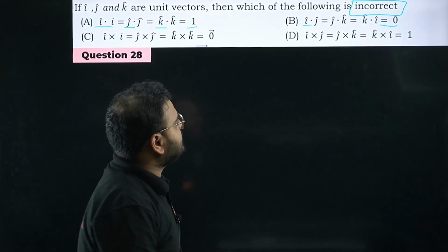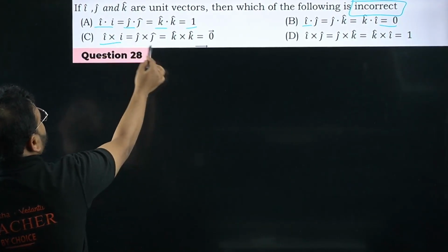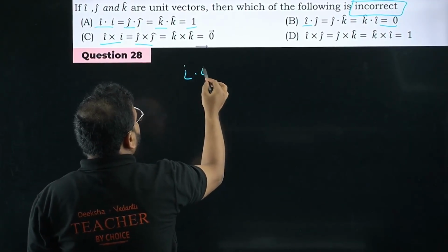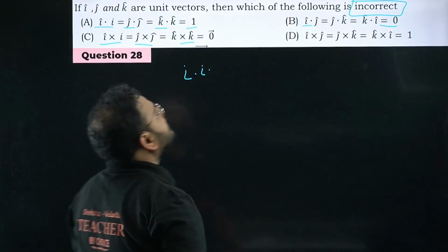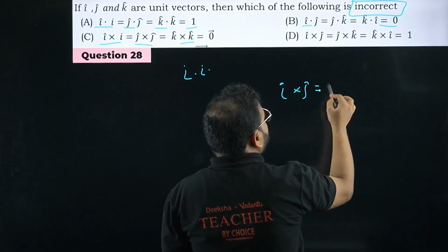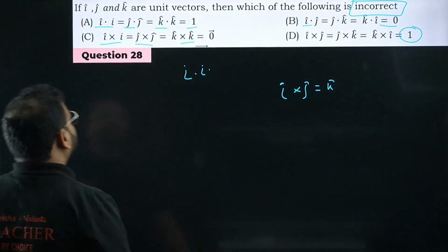I dot J is 0, sir. J dot K is 0. Okay. What about this? I cross I, J cross J is going to be 0. Correct, no, because if you take like this, it will become I sine 0. It will be 0 only, so this also is correct. What about this one? I cross J, we know this. I cross J is nothing but K. They have given it equal to 1. We can't take that. We can't take that.